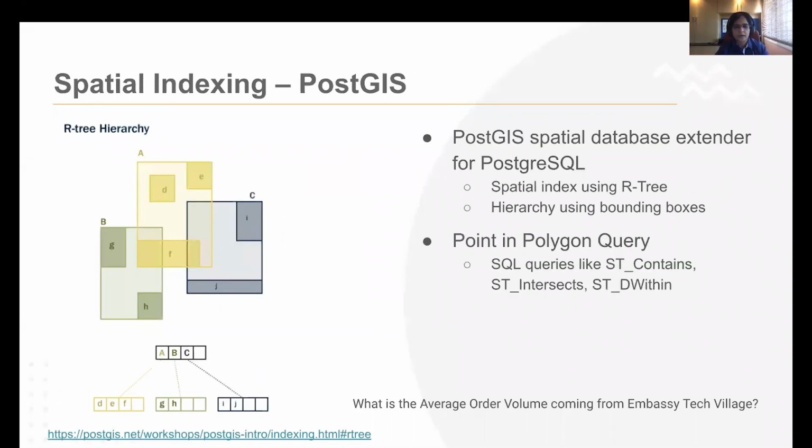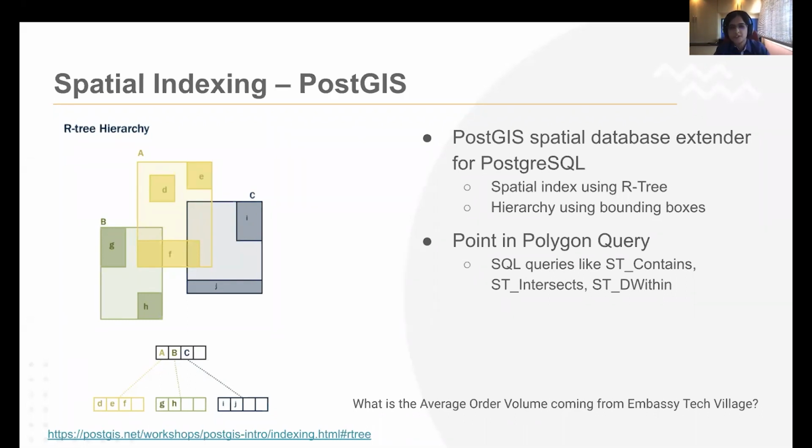Okay. So when we talk about spatial indexing, I'll talk about the R-tree hierarchical indexing structure in the first place. In the image over here, you see 3 high-level polygons, which are A, B, and C. So they do rectangular polygons and overlaps of them. And within each of these polygons, they have sub-polygons. They index based on what are called bounding boxes. So the hierarchy is based on bounding boxes, and they form this hierarchy within a tree. So it's a tree-like indexing structure.